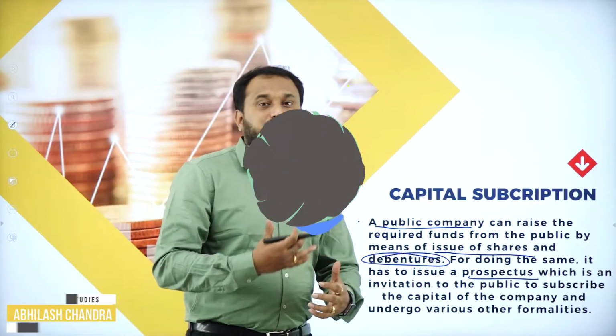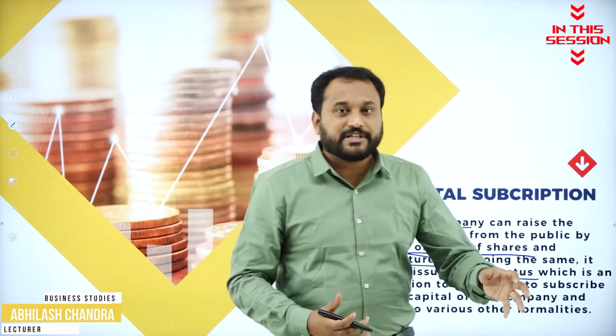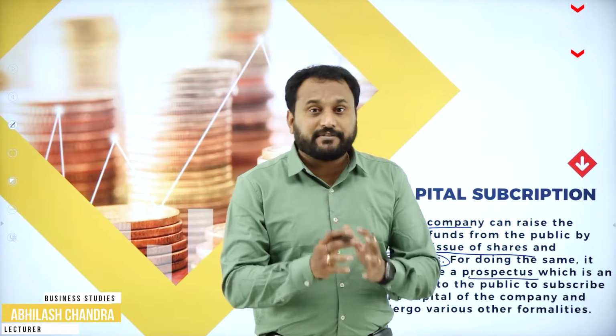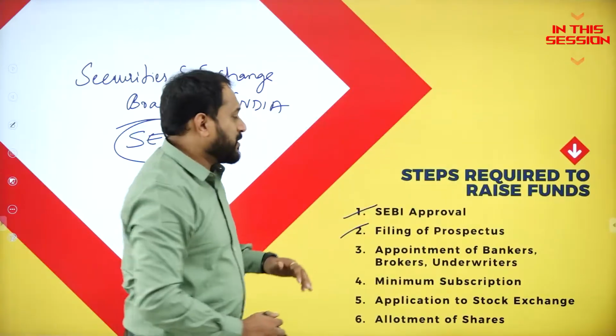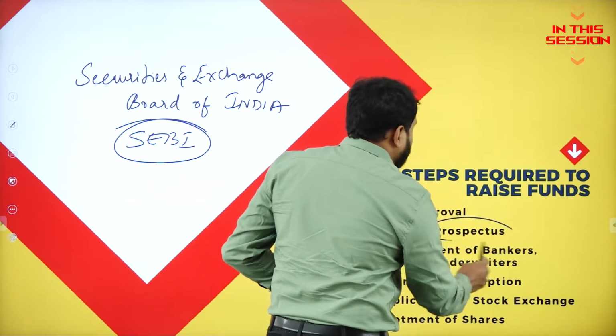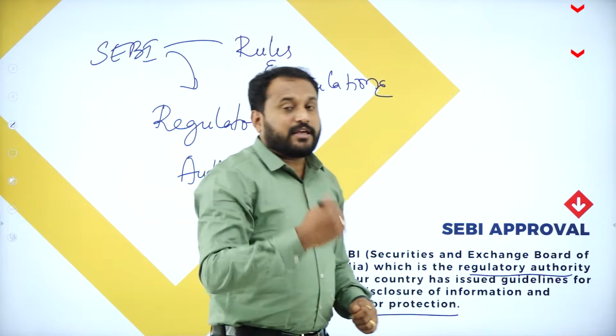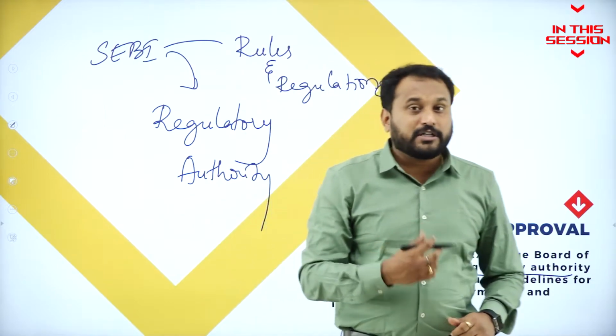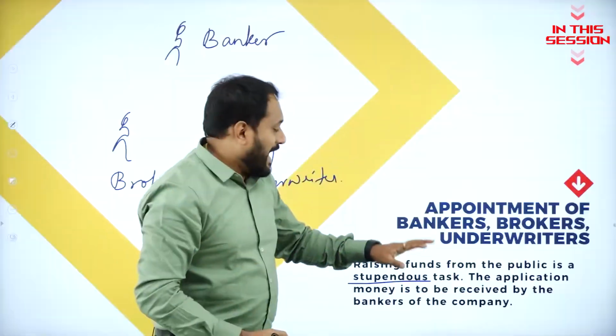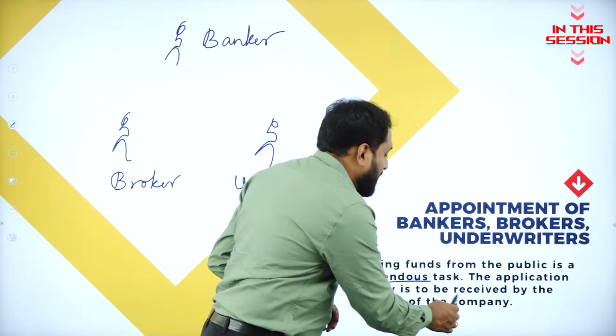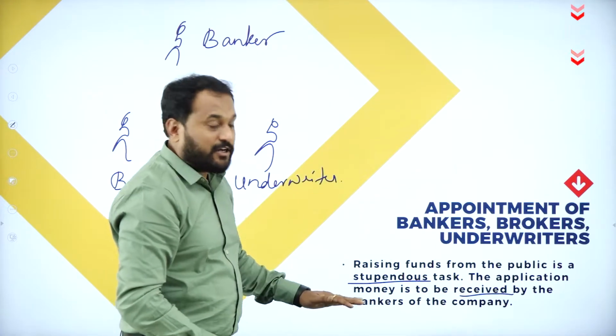You can actually go with any of the shares like equity shares or preference shares or even debentures. Now, what is prospectus? Prospectus means invitation. You need to actually have an invitation. So Sebi will always think about the investors, not about the company at large. The application money is to be received by the banker of the company.